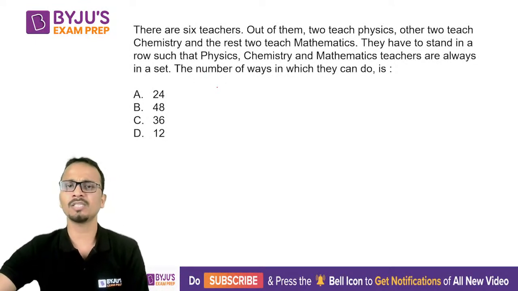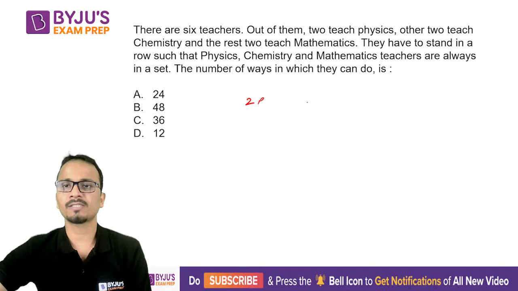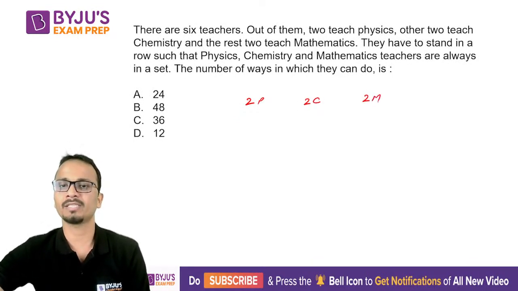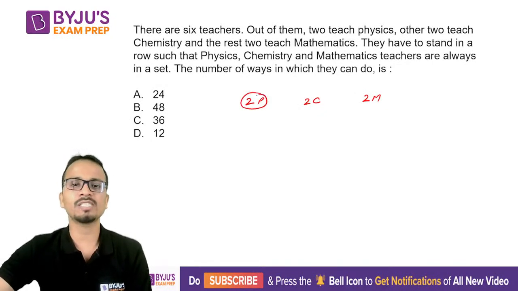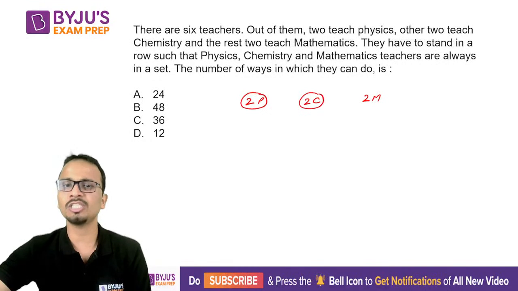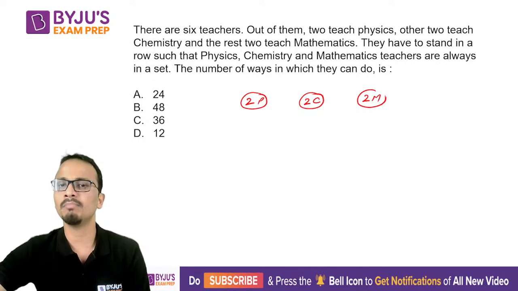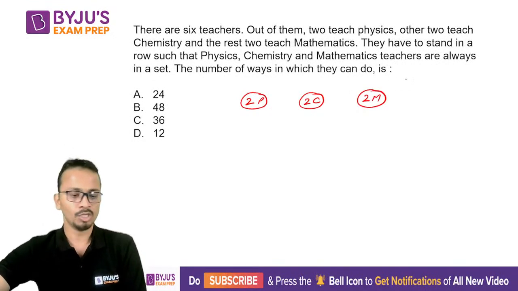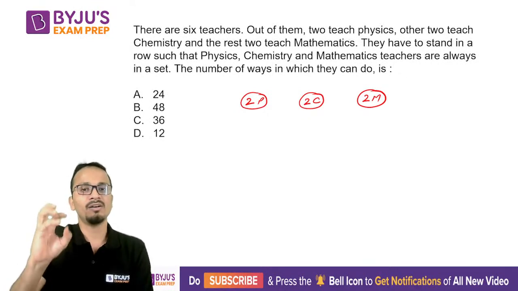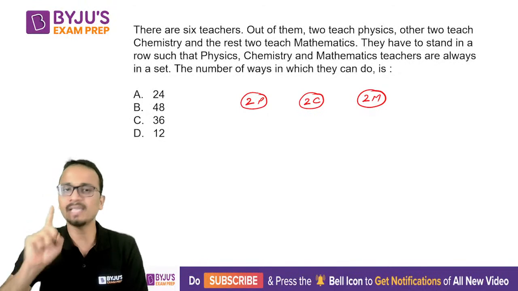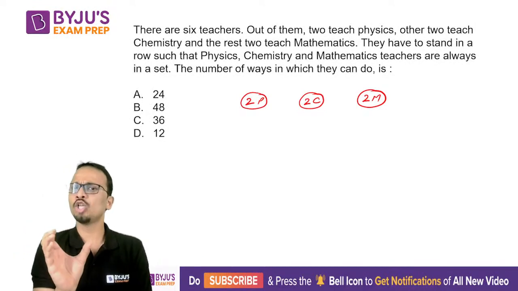There are 6 teachers, 2 physics, 2 chemistry, and 2 mathematics. Now, what we have to do is both the physics teachers will stand together, both chemistry teachers will stand together, and both maths teachers will stand together. So I'll consider 2 physics teachers for the time being as a single person because they will not be separated.